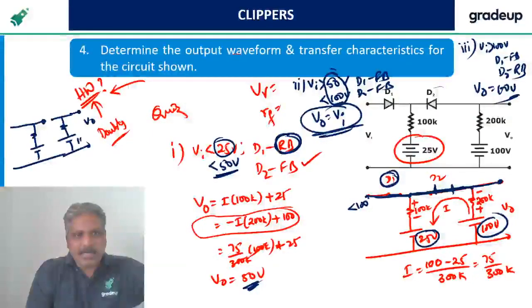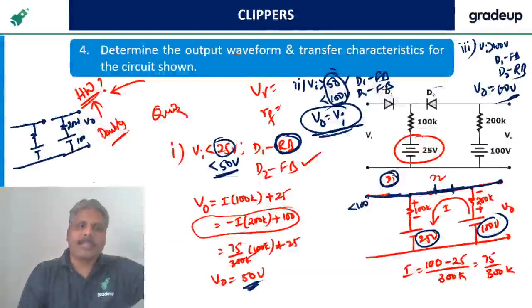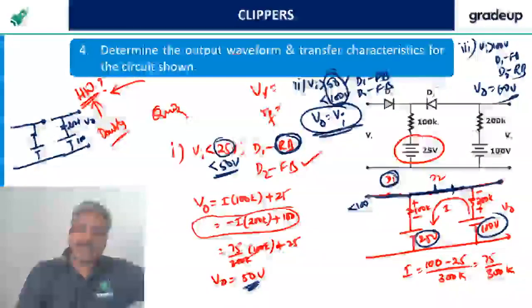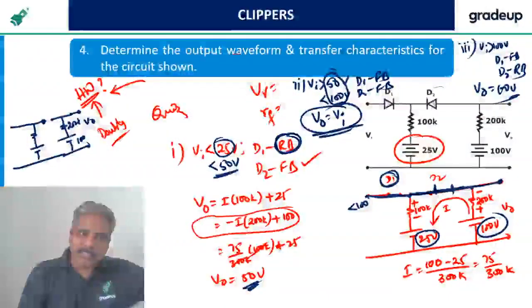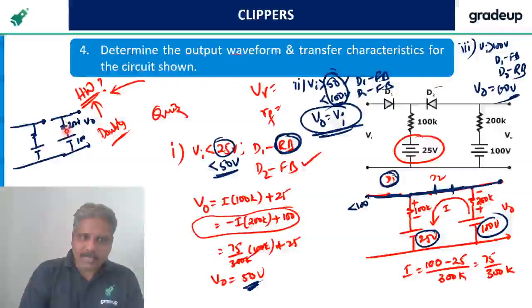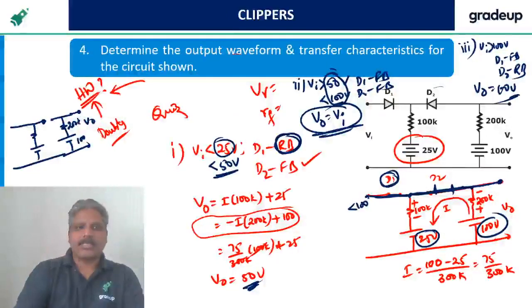This is V0. This is 100 volts. This is 200K. Then what is the output? No current is flowing in this branch, there is no drop across this. So what is the output? Straightforward, 100 volts.